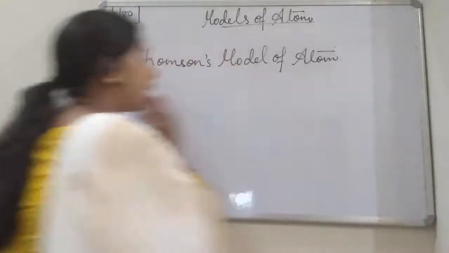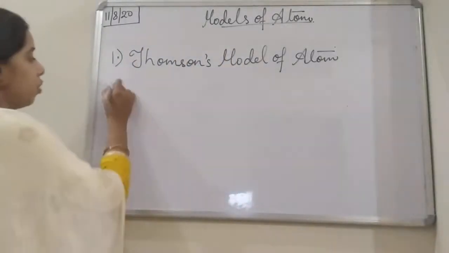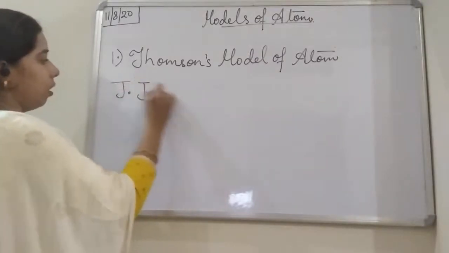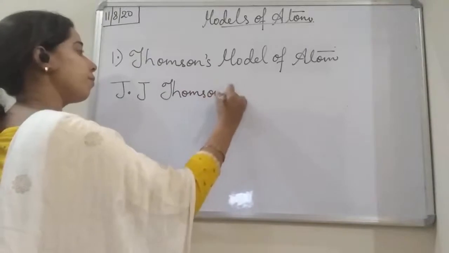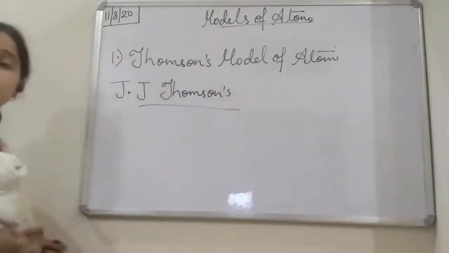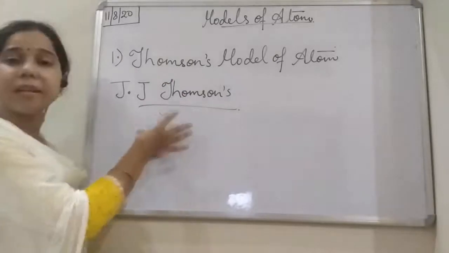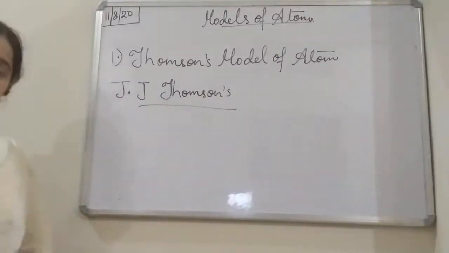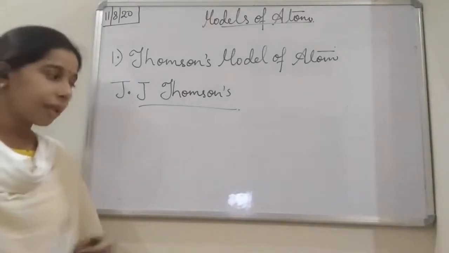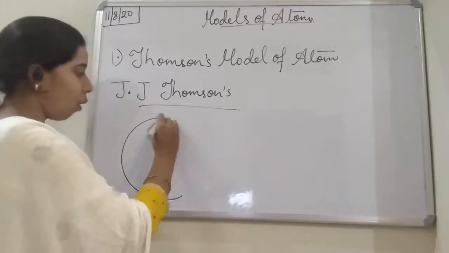Thomson's model of atom is basically given by a scientist, J.J. Thomson. The Thomson model of atom has been given by J.J. Thomson. So Sir J.J. Thomson explained about the atom. He said that atom is what, students? It is like a watermelon.